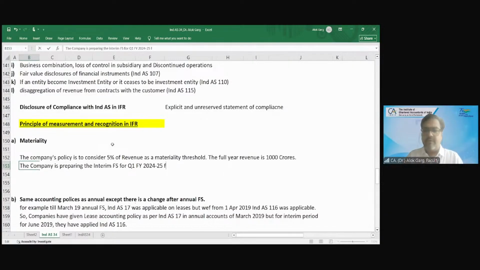For which the revenue is 300 crores. Please advise whether an item of income or expense of 20 crores will be material in the Q1 interim financial statement.